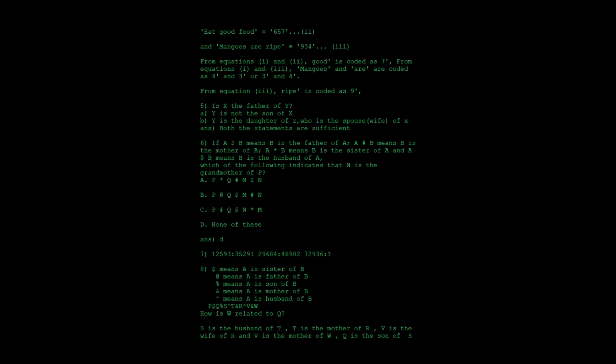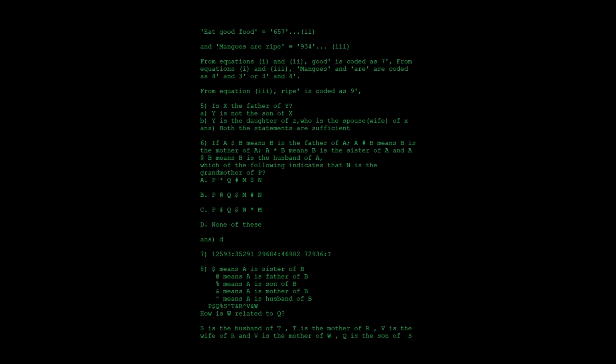So you can easily find, see here. Y is not the son of X. They have asked, is X the father of Y? And in the first statement, Y is not the son of X. It can be a son or a daughter. They have not mentioned whether it is a son or a daughter of X. They have just asked, is X the father of Y? So just with statement B.